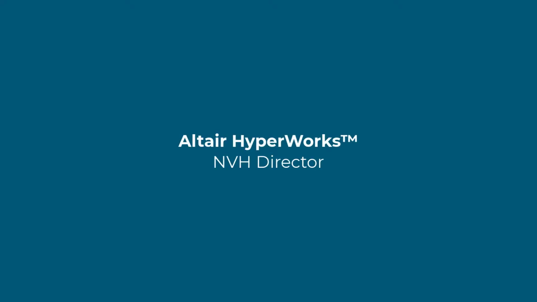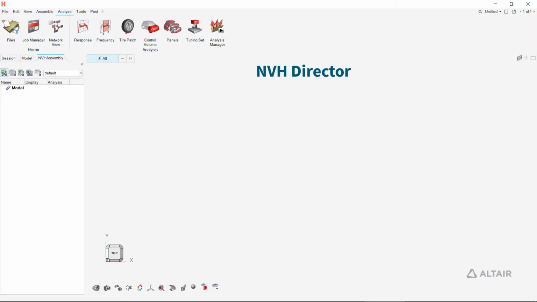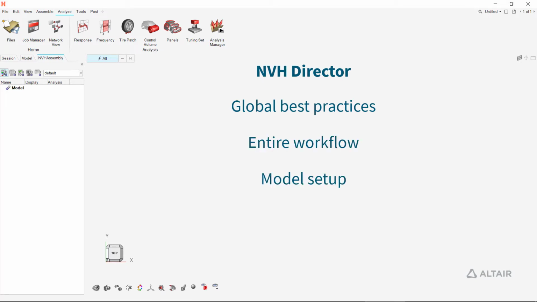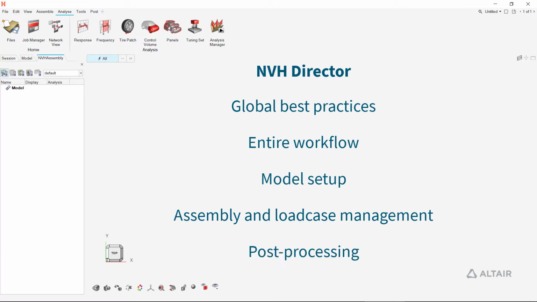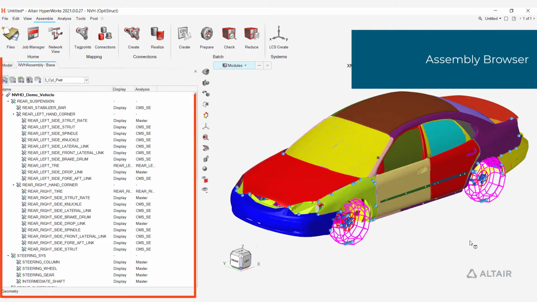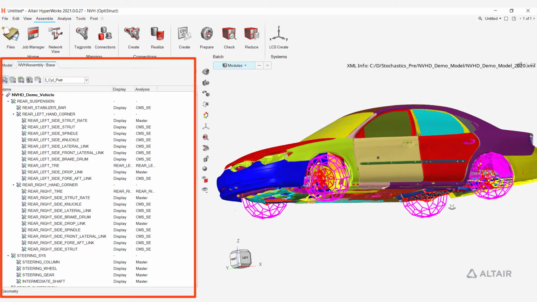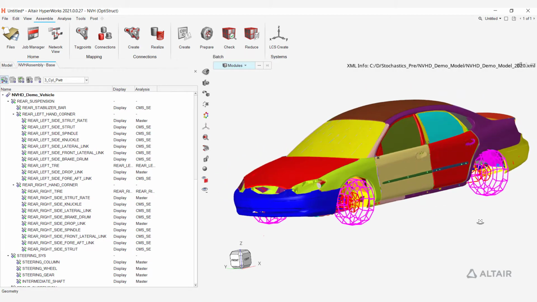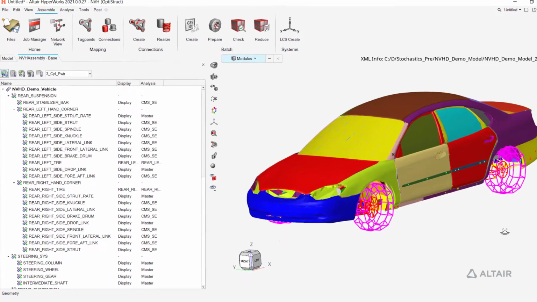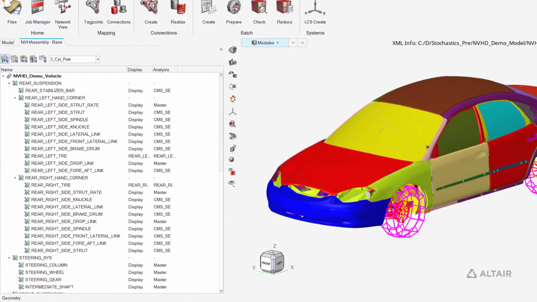Altair's Noise, Vibration, and Harshness Director is the most advanced full vehicle assembly building framework on the market. It enables the implementation of global NVH best practices while covering the entire NVH workflow, from model setup, assembly management, to post-processing. The assembly browser helps to efficiently manage complicated full vehicle assemblies and individual configurations. It provides dedicated views to quickly understand and build the entire model database.